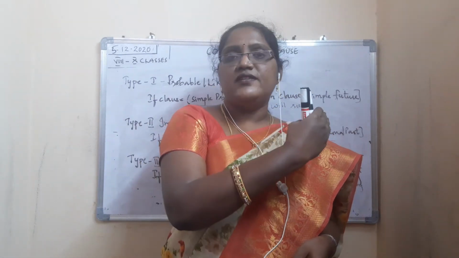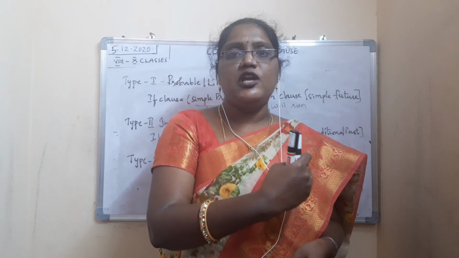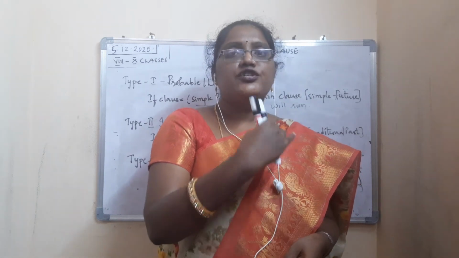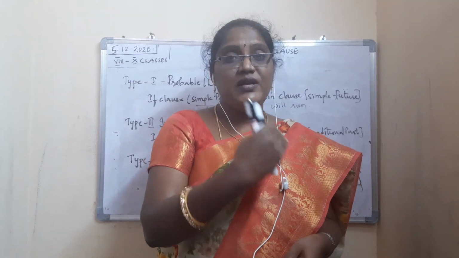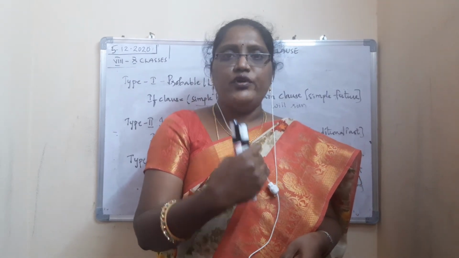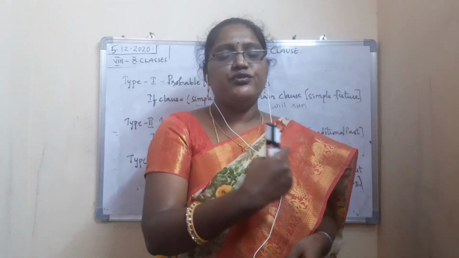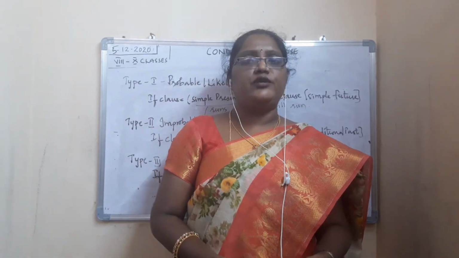First one is simple future, then it is conditional past. Simple future is nothing but will or shall you can take. If it is will, it changes to would, and would changes to would have plus V3 form. If it is shall, it changes to should, and should changes to should have plus V3 form. In this way you need to remember.